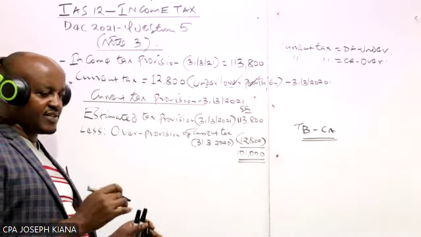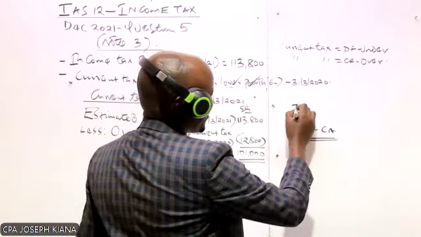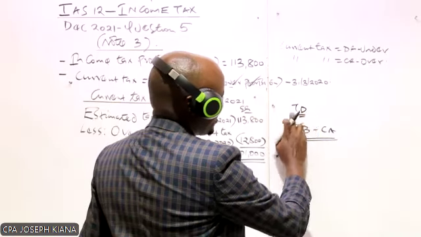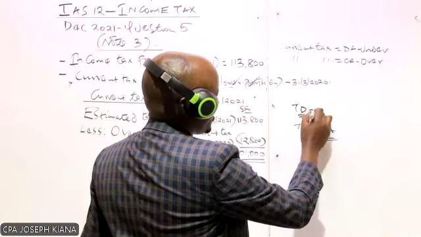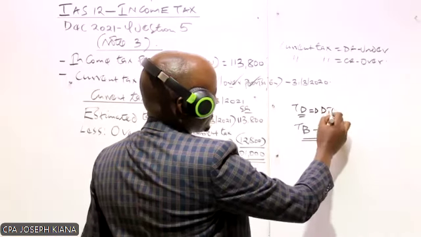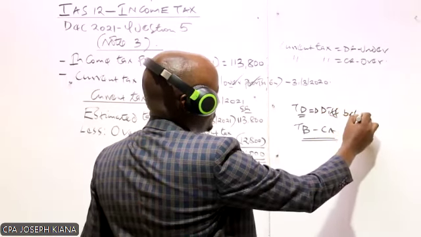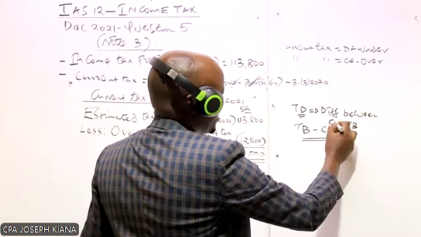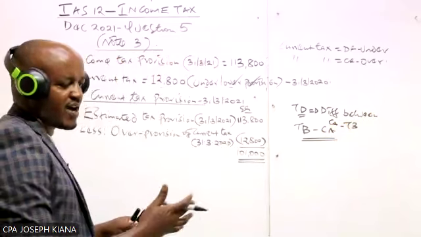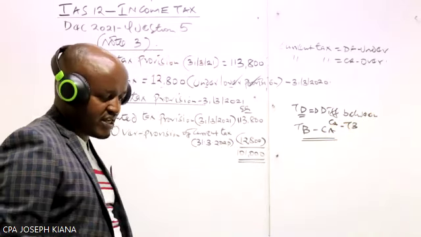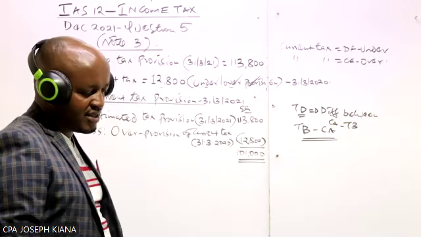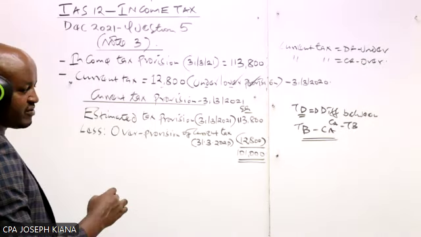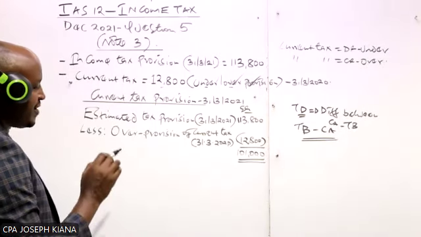Recall, we defined a number of terms in our previous session. One of the terms we defined is temporary difference. We say temporary difference is the difference between carrying amount and tax base of asset and liability. So the figure which you're given here, 292 million, is the temporary difference. And that information we are now going to use in computing the deferred tax.